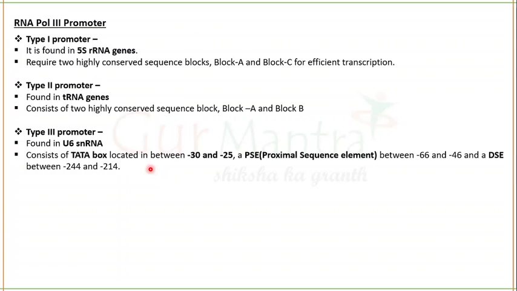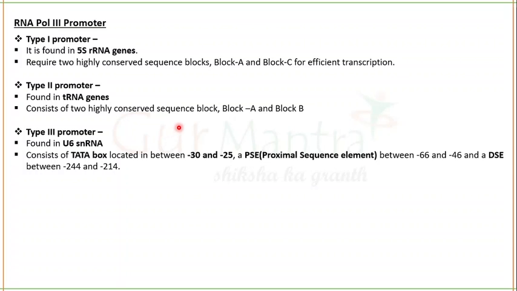So the important thing to remember is where each is found: type 1 promoters are found in 5S RNA genes, type 2 promoters in tRNA genes, and type 3 promoters in U6 small nuclear RNA genes.